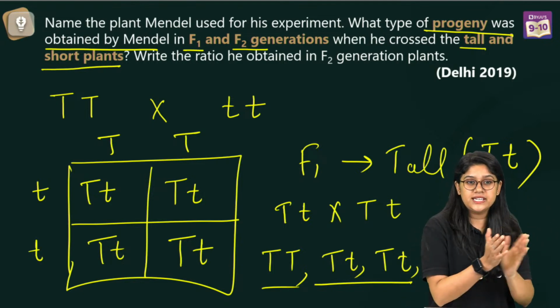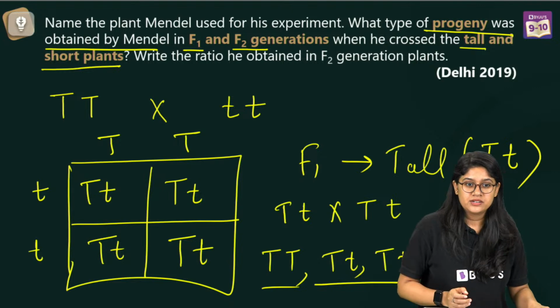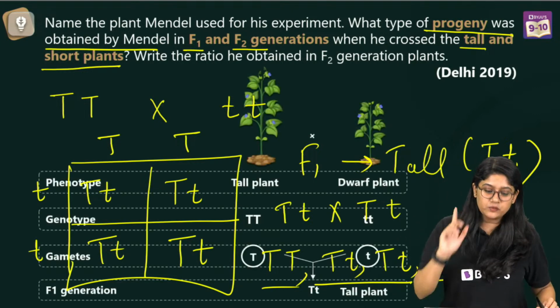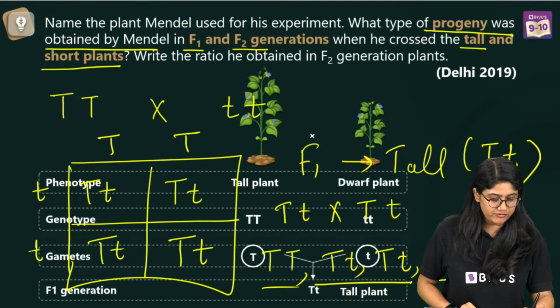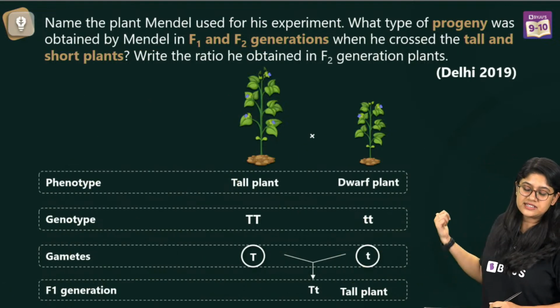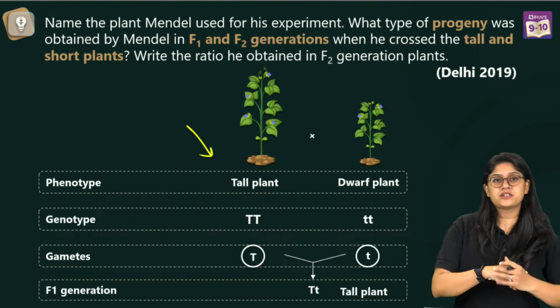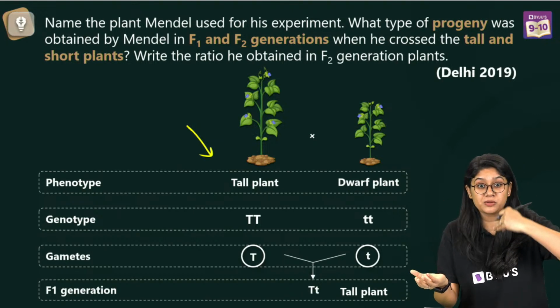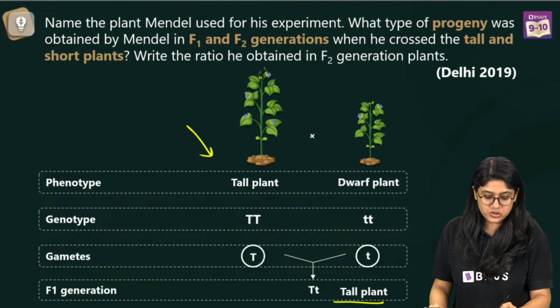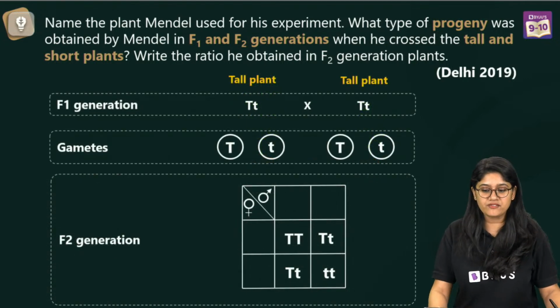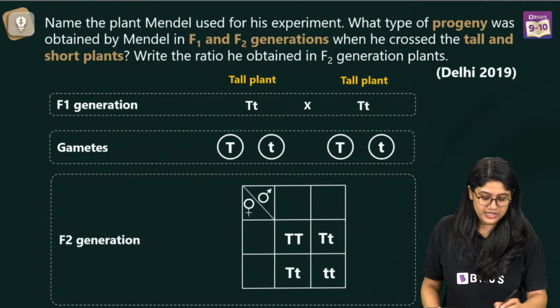Very good. See, I'm very proud of you, everyone. See, if you are clear with one question, you will be able to solve everything. Okay? So this is how you can write. You can mention the tall plant, right? You can mention the genotype. You can mention the gametes. Then you have the Punnett square, and this is how you will have your answer. Easy peasy, right?